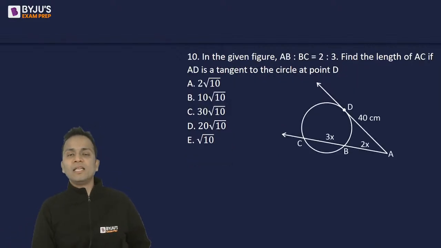Let's look at the last question of the day, the question based on geometry, the concepts of circles. So observe this figure carefully. The ratio of AB and BC is given as 2 is to 3. Find the length of AC if AD is a tangent to the circle at point D.